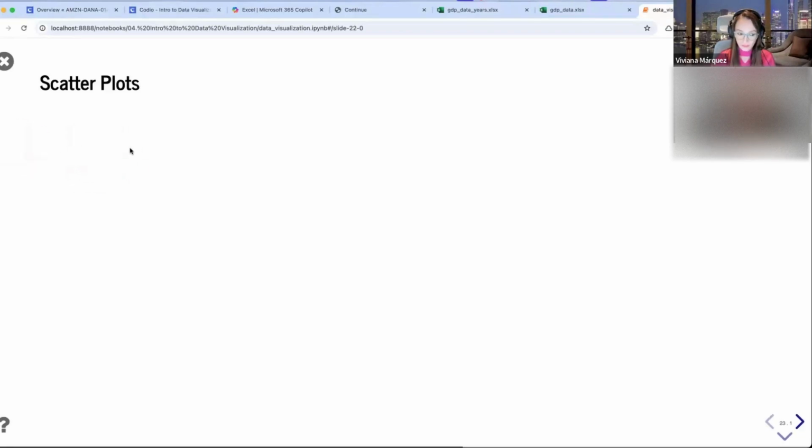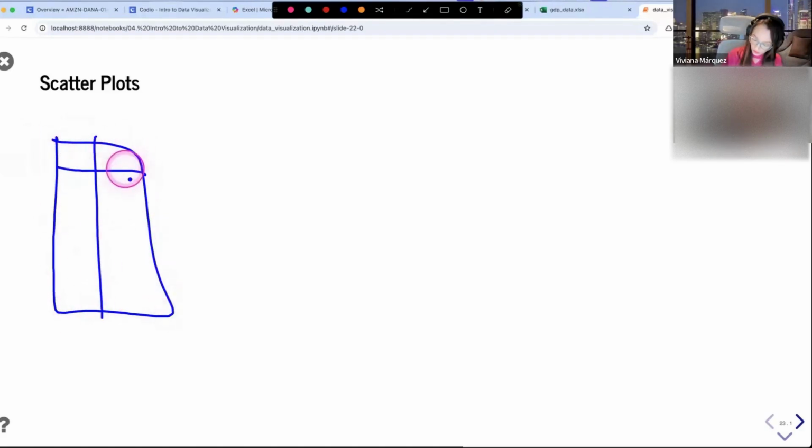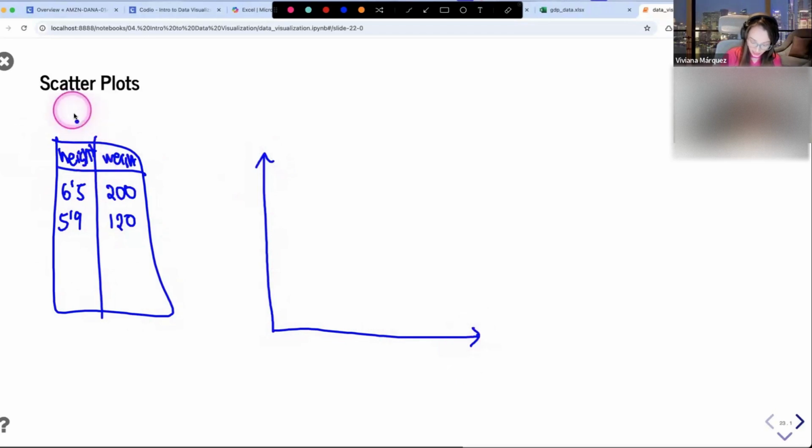Assume you had 2 variables, let's say 2 numerical variables. So let's say height and weight. And here you have someone that is 6'5" and their weight is 200 pounds. And here you have someone that is 5'9" and 120 pounds, for example. So you take each variable. Let's say this one is going to be my height and this one is going to be my weight. And then you just plot it.